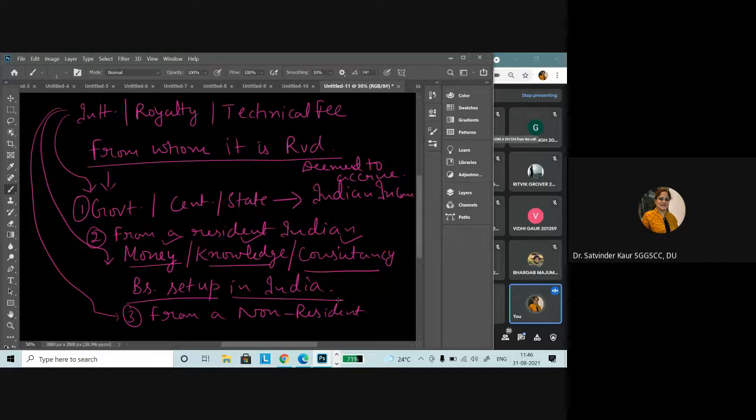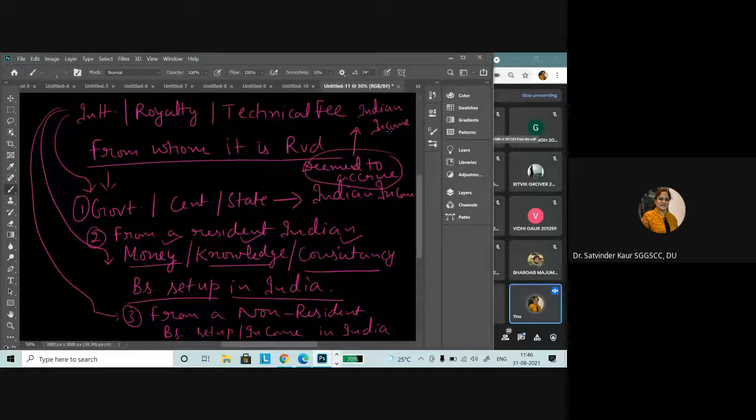So in this case, again, if the taxpayer is using this particular money for the business in India, or for the business and profession carried on to earn income in India, it will be considered as deemed to be in India. So again, business setup or earning income in India. So this will be regarded as deemed to accrue or arise in India, and as a result, it will be considered as Indian income, right?